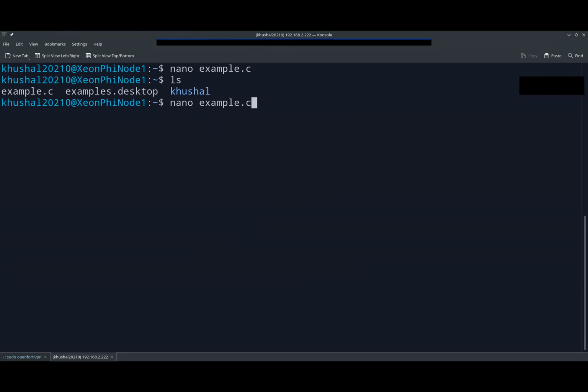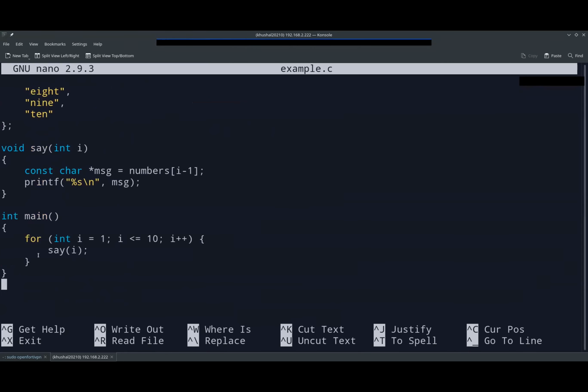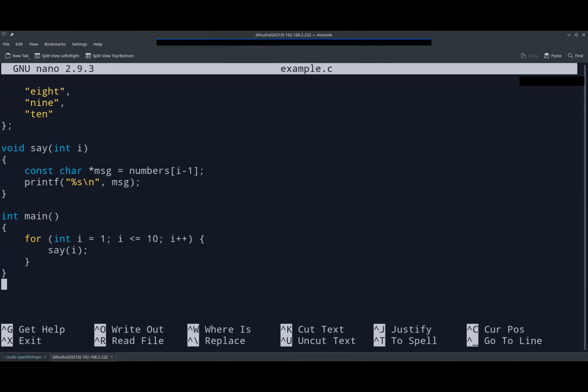So if we look at the example.c, it has nothing but an array, and then there's a function and there's a main function. In the main function, we are using a for loop and just iterating from 1 to 10 and calling a function each time. When we call the function, we are just accessing the value of the numbers array and printing it out. That's what we are doing.